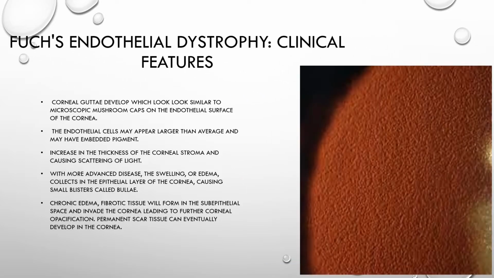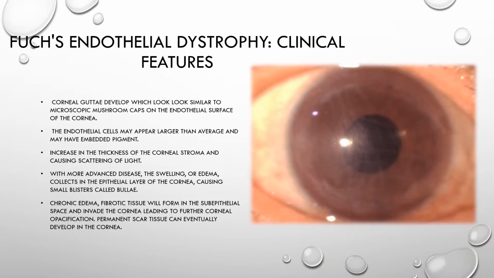When one starts having epithelial bullous keratopathy, the situation becomes worse and patients start having foreign body sensation. This is one photograph which shows the epithelial cells swollen up because of the edema. As the disease progresses, there's chronic edema in the stroma and epithelium which causes fibrotic tissue to form in the subepithelial space and invade the cornea, leading to further corneal opacification and permanent scarring of the cornea.